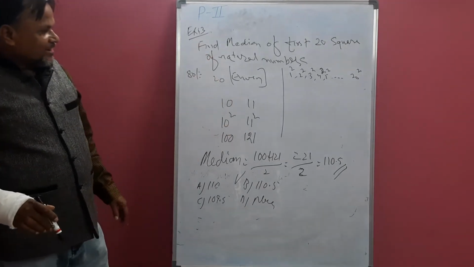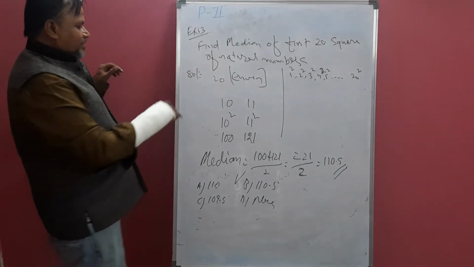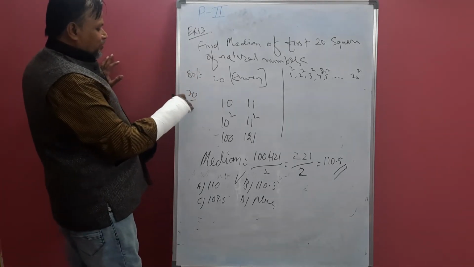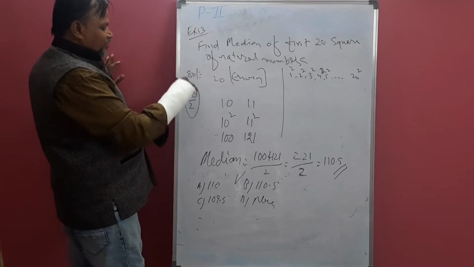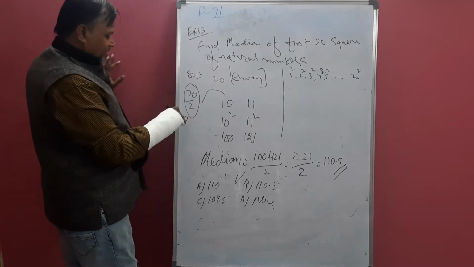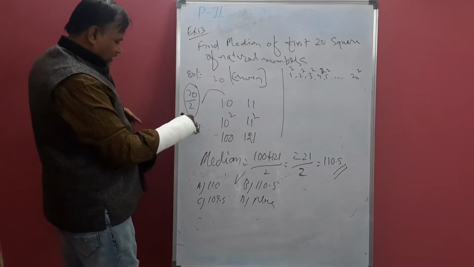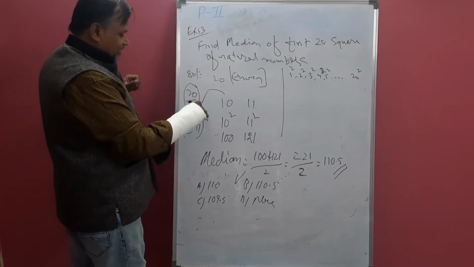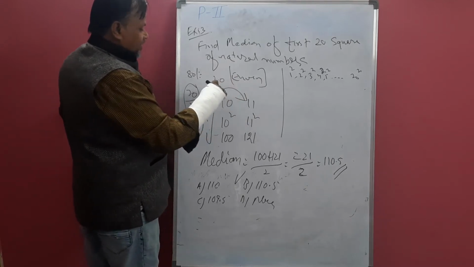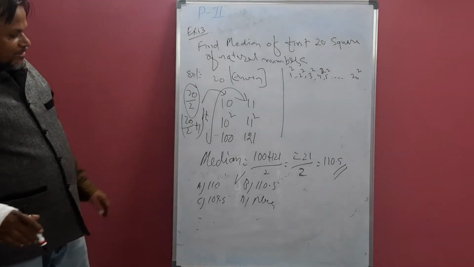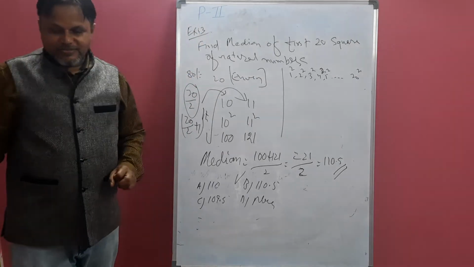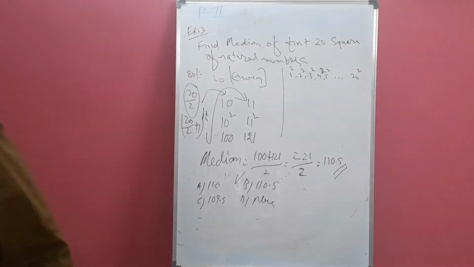This is a shortcut. Just take that value, divide by 2, you get the 10th value, and 20 by 2 plus 1 is the 11th value. By using this shortcut you can find the answer within a second.